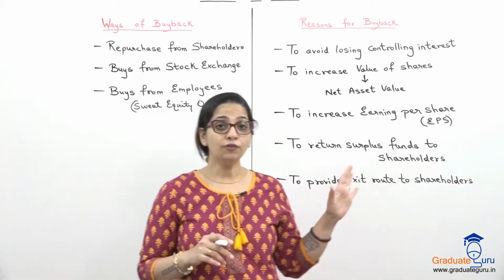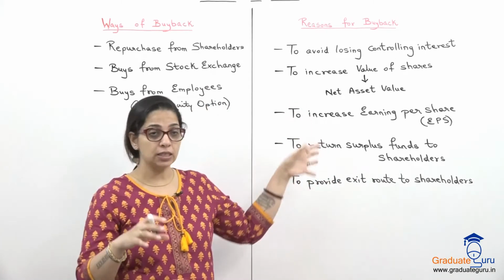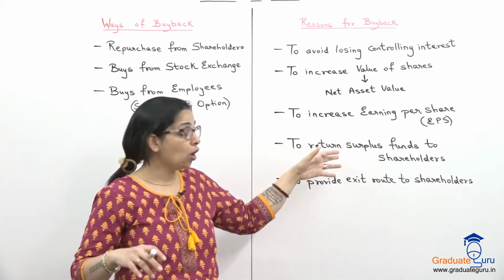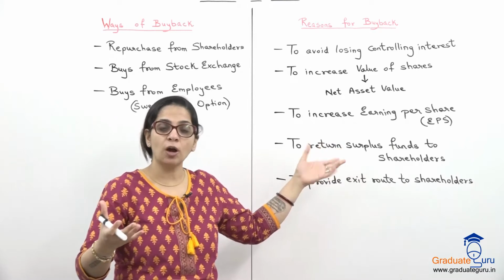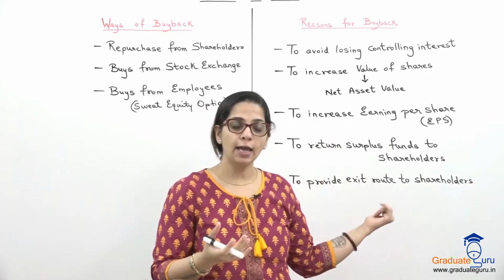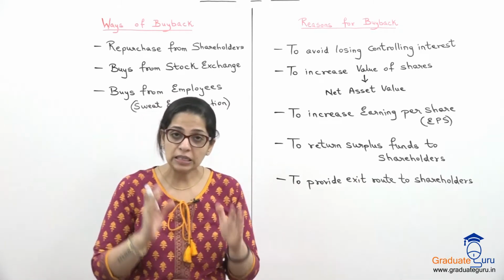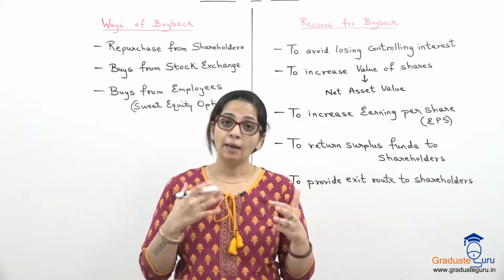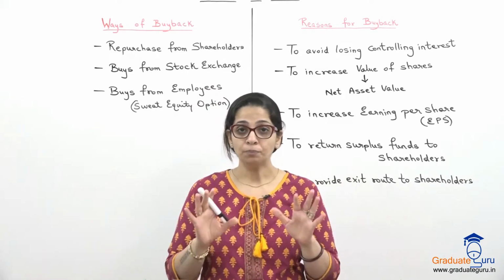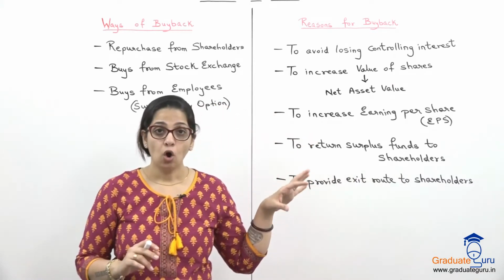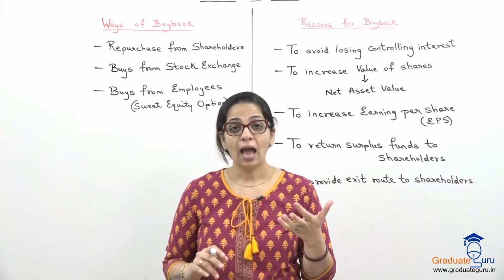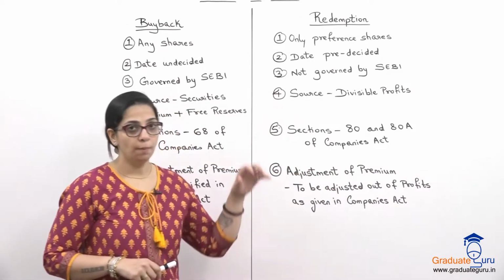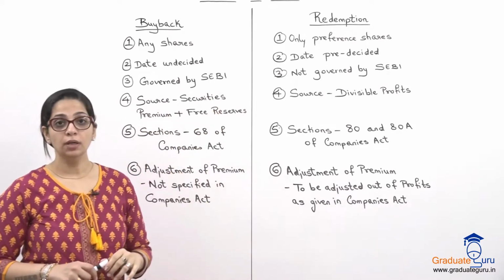Okay? So if the picture is very rosy like this, when the EPS is increasing, the NAV, that is the net asset value, is increasing, और funds मिल रहे हैं उनको extra, या फिर एक exit का chance मिल रहा है, exit route मिल रहा है, it is only in these situations where the shareholders will actually agree that yes, I am ready to sell back the shares to the company. So this is to give you a gist of what is buyback, how it is done, and why it is done. Okay. Now let us see how buyback is different from redemption.